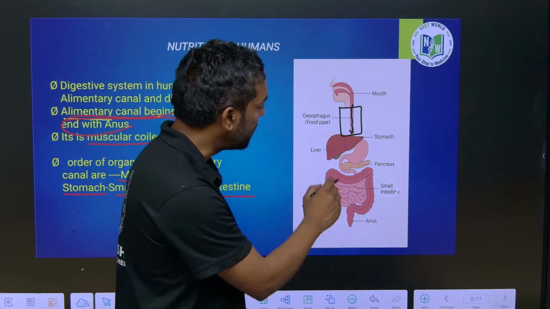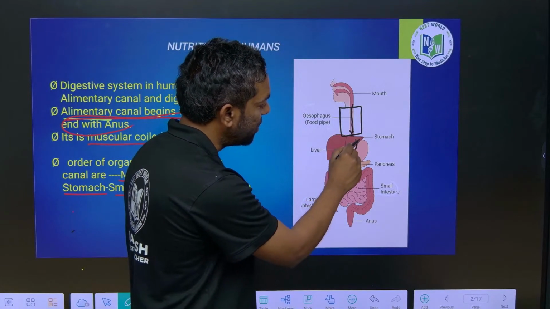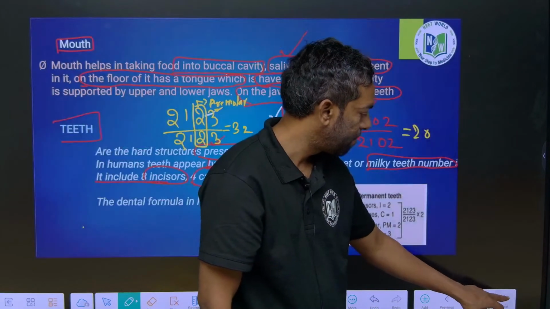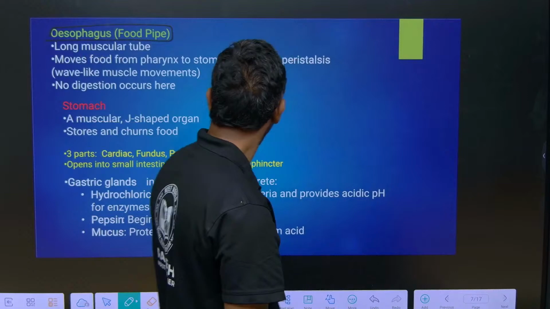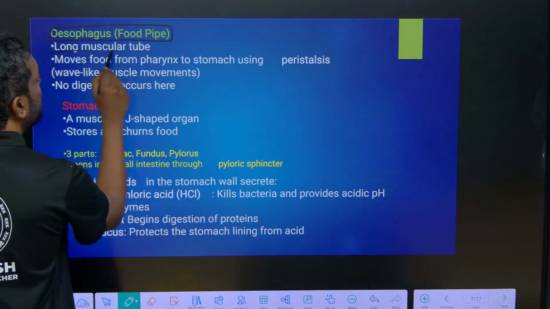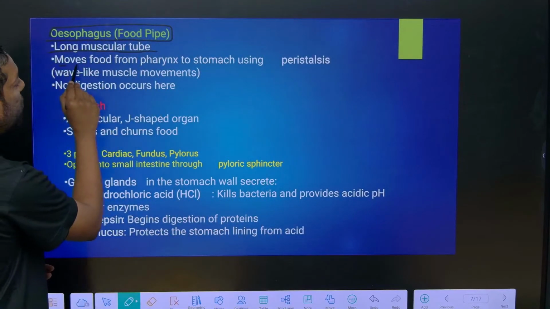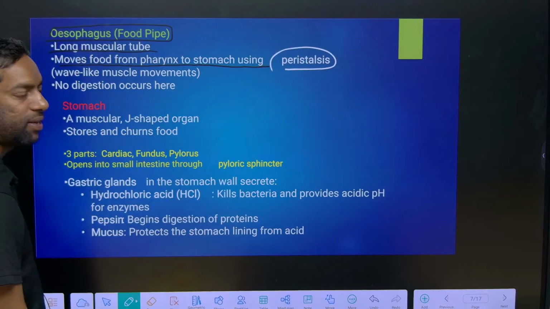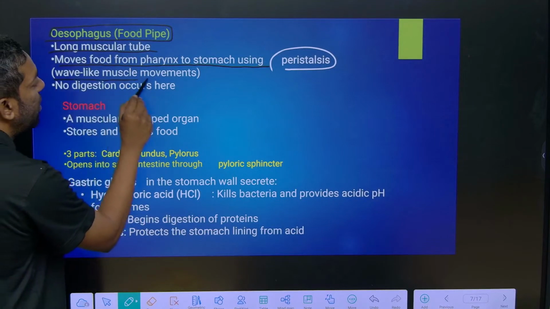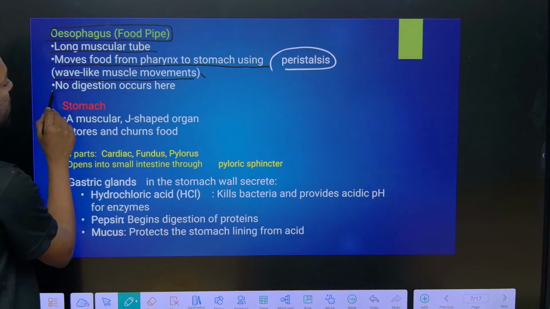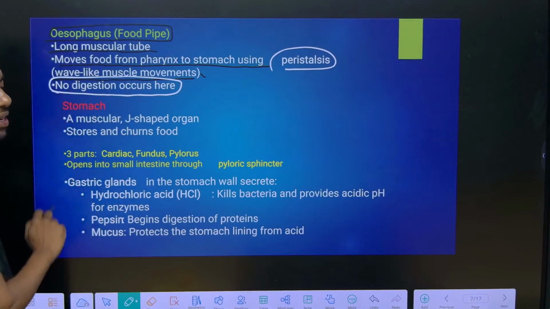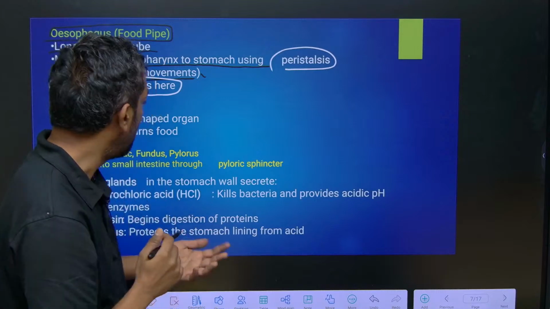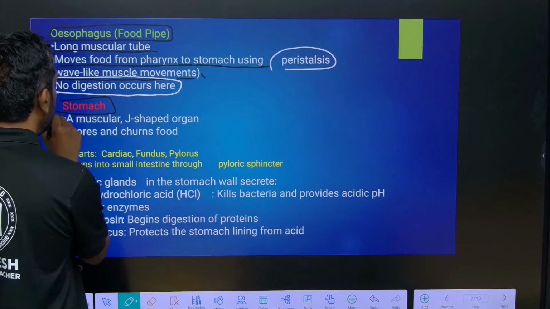After the esophagus, this is the stomach, guys. The esophagus is the long muscular tube that moves the food from the pharynx to the stomach using peristaltic movement. It is a wave-like movement. The esophagus does not have any digestion. There are no digestive enzymes in the esophagus. After that, the stomach, guys.